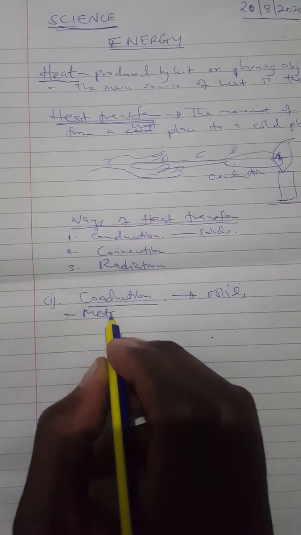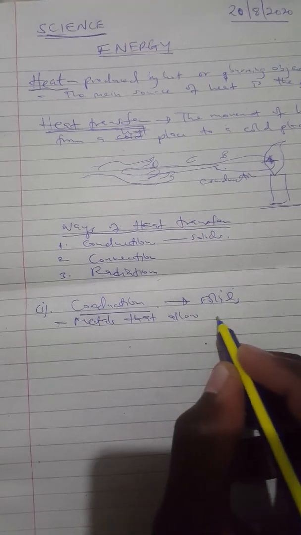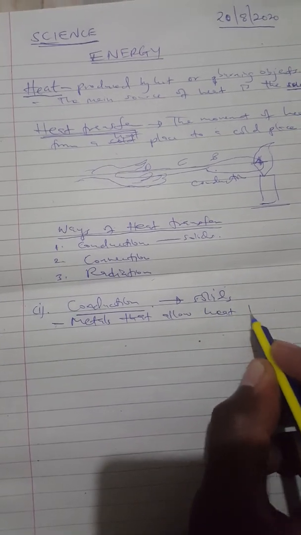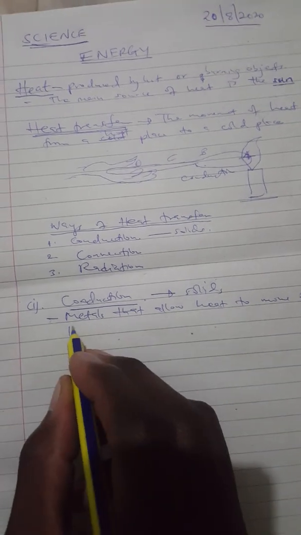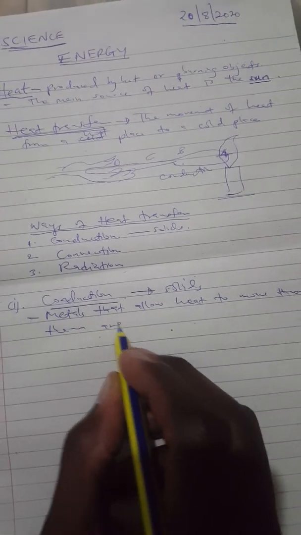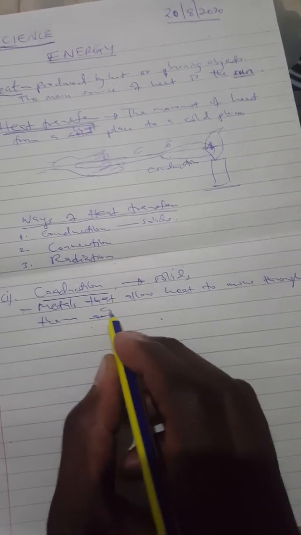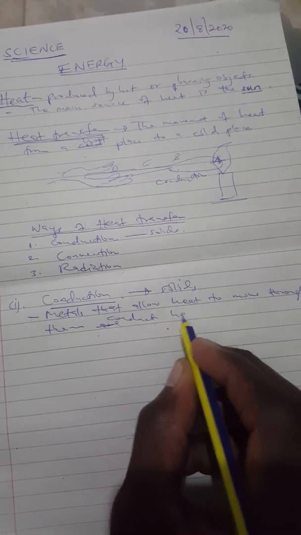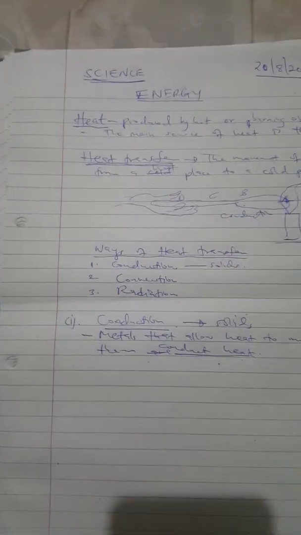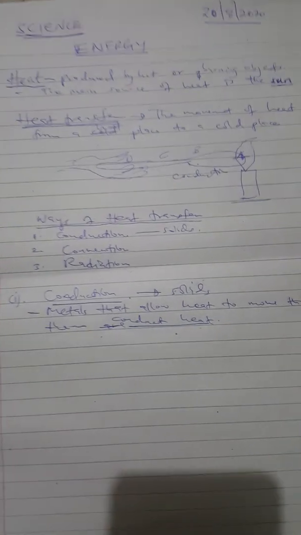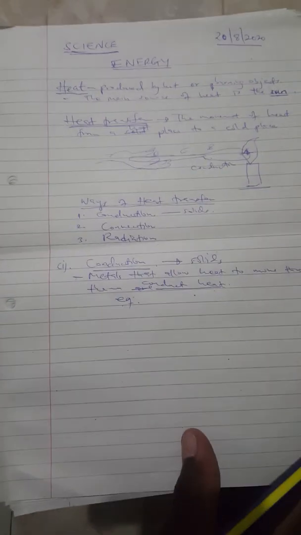So you just write there: metals that allow heat to move through them, or to conduct heat. The ones that do not allow heat to move through them can't conduct heat. We'll just give an example here first before we see the ones that can't allow heat to move through them.